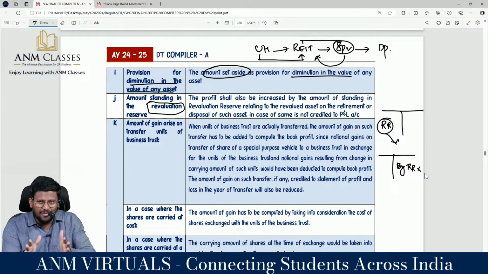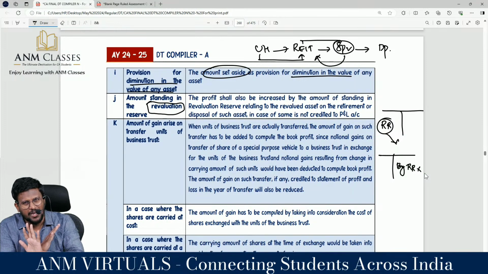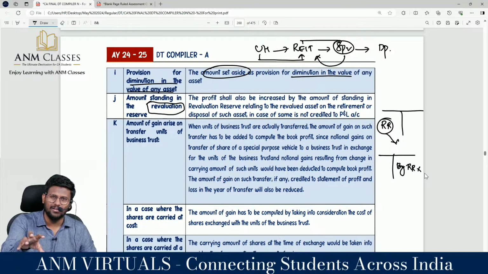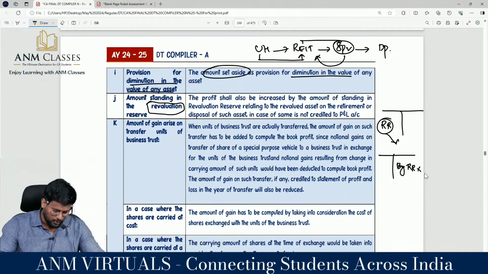And asset on the profit or loss only P&L adjust, especially loss adjust. But if the revaluation reserve is standing on the liability side of the balance sheet, you will not transfer it to the credit side of the P&L account and close it. So, my dear lovable students, any amount standing to the credit of the revaluation reserve should be added to the net profit as if it has been credited to the P&L account.